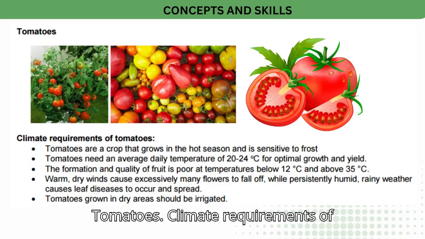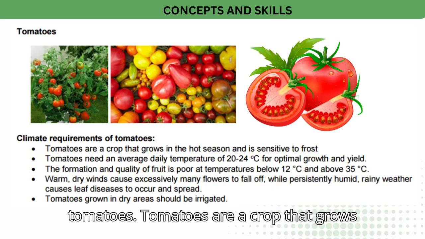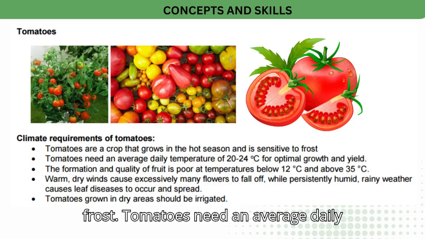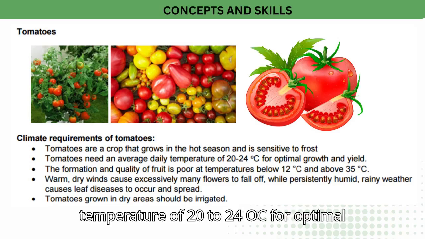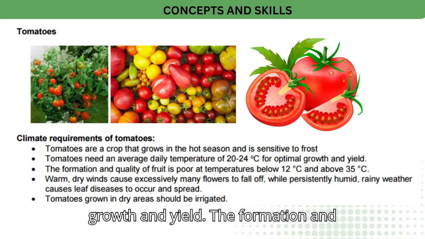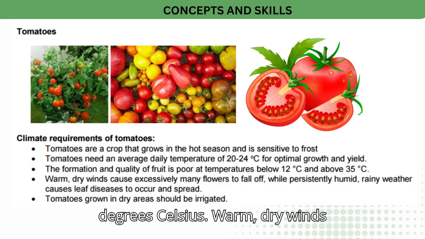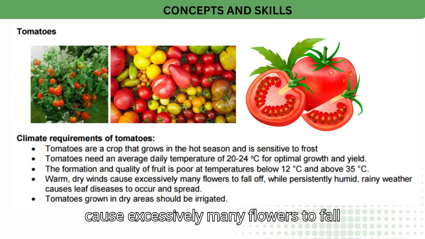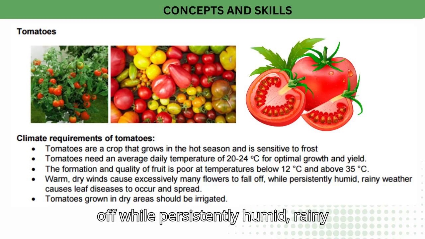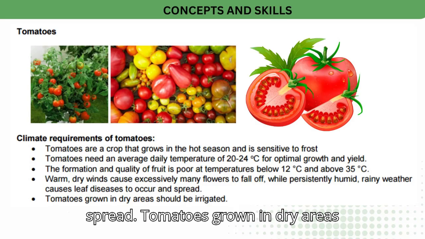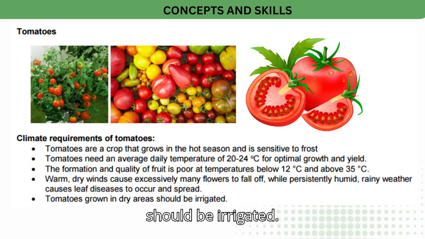Tomatoes. Climate requirements of tomatoes. Tomatoes are a crop that grows in the hot season and is sensitive to frost. Tomatoes need an average daily temperature of 20 to 24 °C for optimal growth and yield. The formation and quality of fruit is poor at temperatures below 12 degrees Celsius and above 35 degrees Celsius. Warm, dry winds cause excessively many flowers to fall off, while persistently humid, rainy weather causes leaf diseases to occur and spread. Tomatoes grown in dry areas should be irrigated.